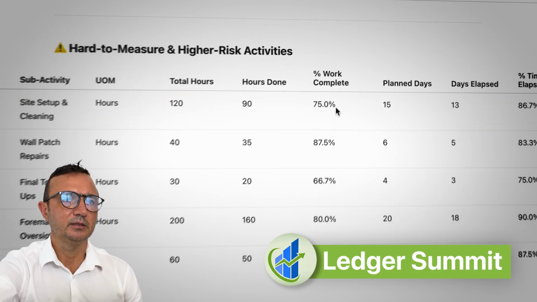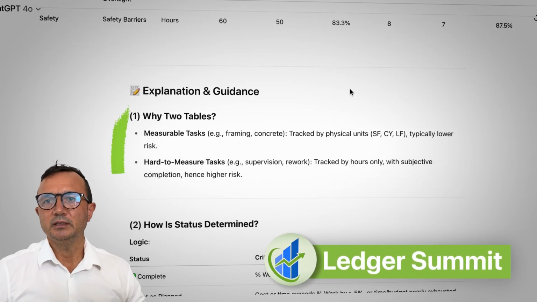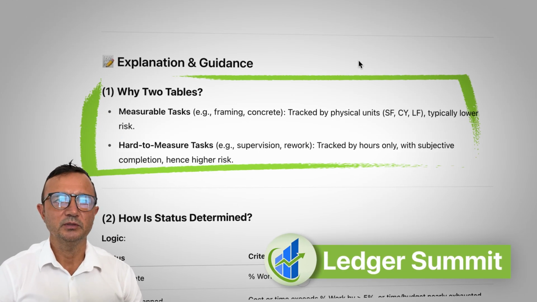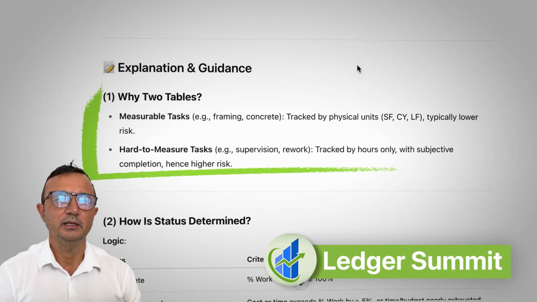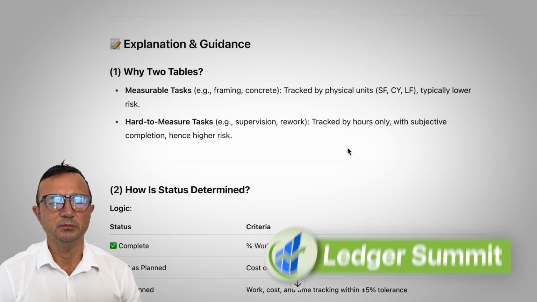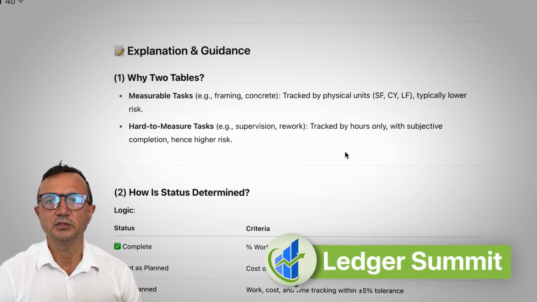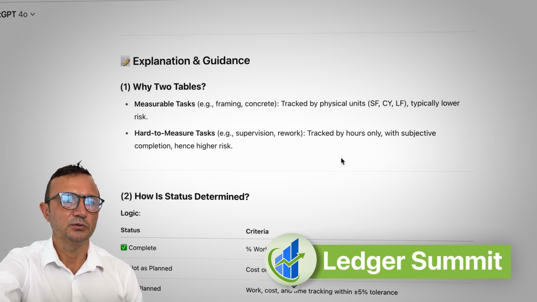And to keep going in my example, why two tables? One table is for something simple that is easily measurable, easy to identify. And then for hard to measure tasks like supervision, rework, those tasks are usually much harder to measure, what's complete, what's not done. So I want to track those separately, and I think you want to do the same.